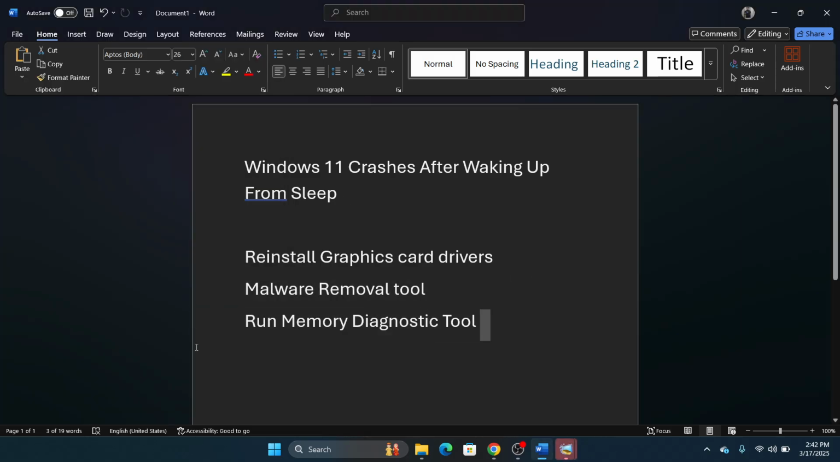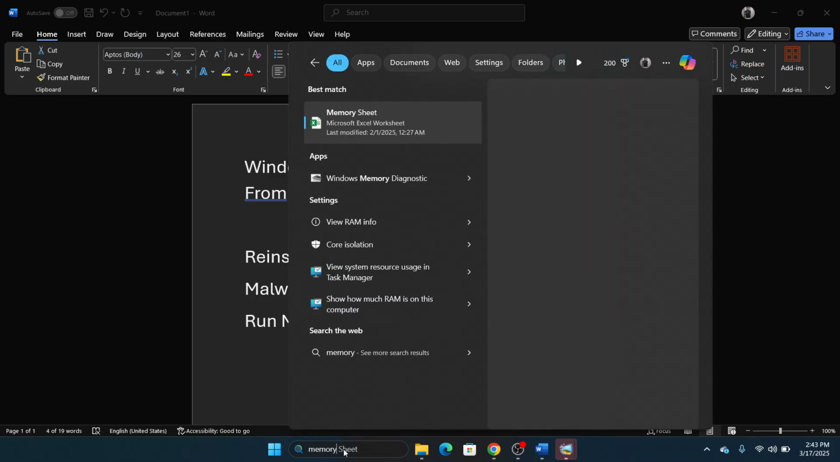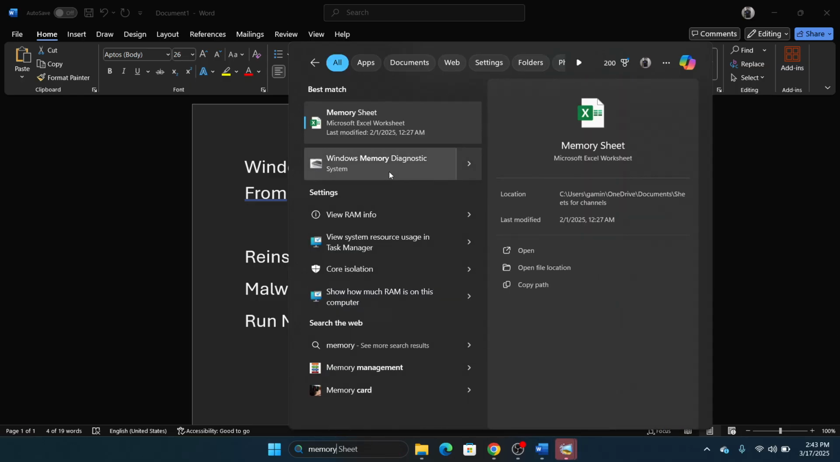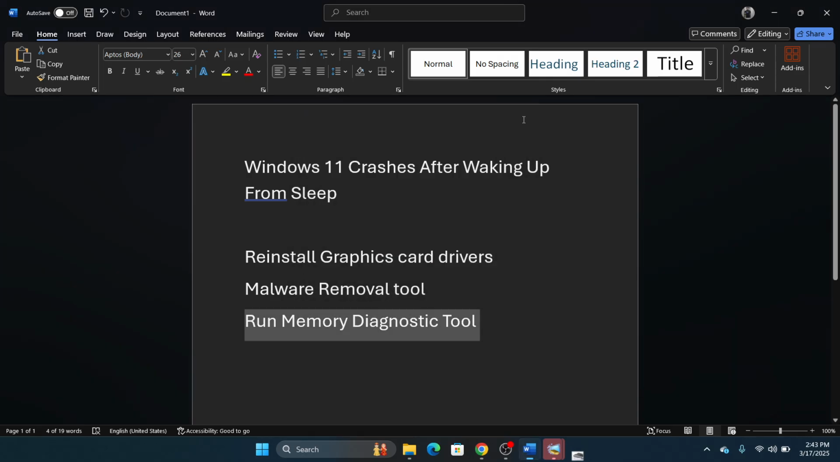And lastly, run the memory diagnostic tool. So search for memory diagnostic and go to Windows memory diagnostic. Select restart now and check for problems, and this will fix your problem.